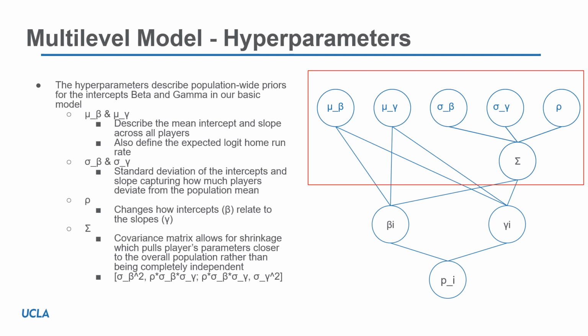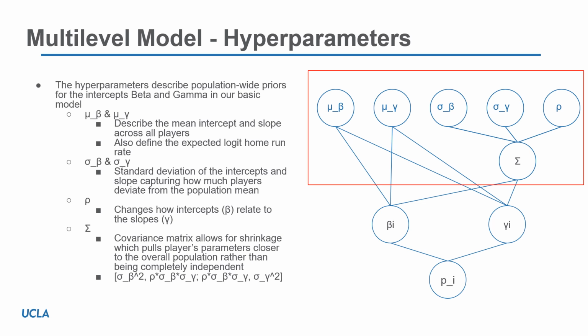The first level I wanted to look at were the hyperparameters, or group level parameters. These provide population-wide priors for the intercepts beta and the slope gamma of the logistic regression that predicts home run probability. These parameters also represent the average tendencies across all players. The mean intercept is mu sub beta and can be represented by a normal distribution, and the mean slope is mu sub gamma and is also represented as a normal distribution.